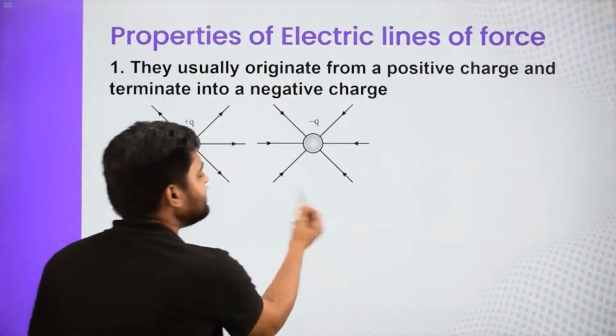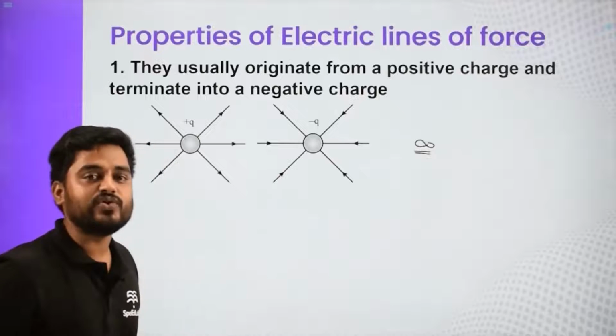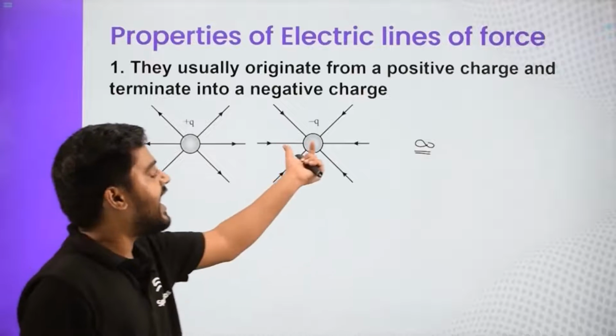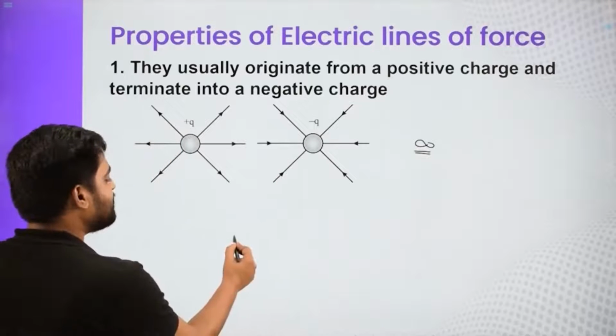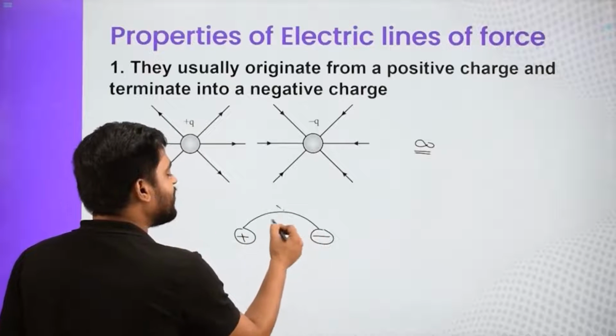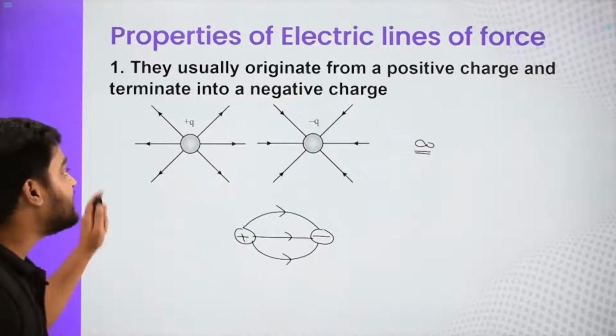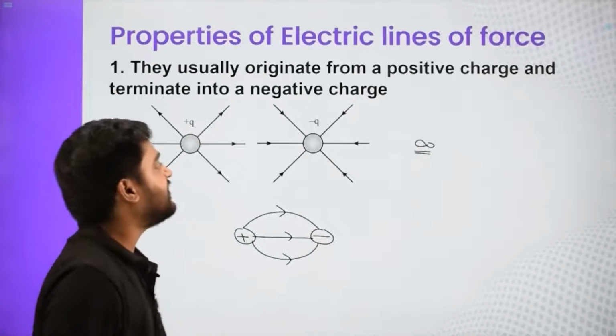And what if our charge is negative? Then they start from infinity and come to the charge. So they originate from positive charge, end at negative charge. And if there is positive and negative charge both present, then basically they originate from positive and go all the way up to negative charge. So this is the first property of electric field lines.